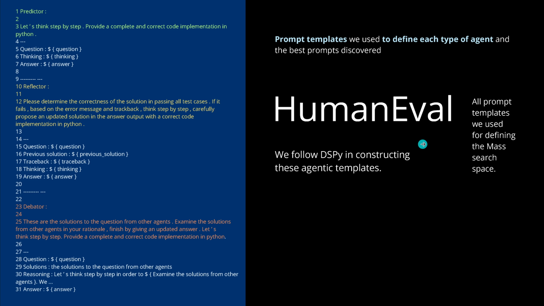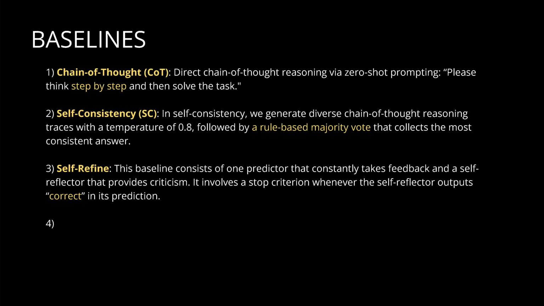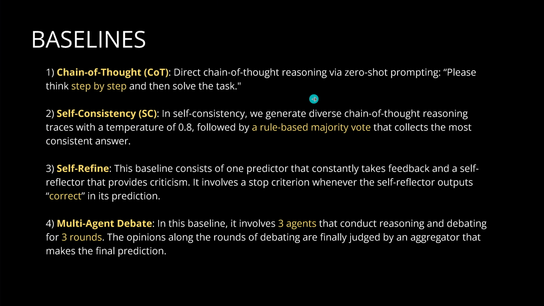So you think it is rather easy? We have here the beautiful tool of DSPy for an optimization of our prompt structures on different levels. And all of this is measured against our baselines. And just as a reminder, the simplest baseline you can think of is a chain of thought. Then we have this SC, this self-consistency, maybe a rule-based majority vote. Then this self-refinement, where, as I showed you, a stop criterion could be when the self-reflector outputs a correct in the prediction or a true in the prediction.